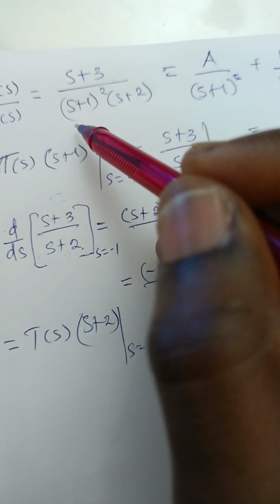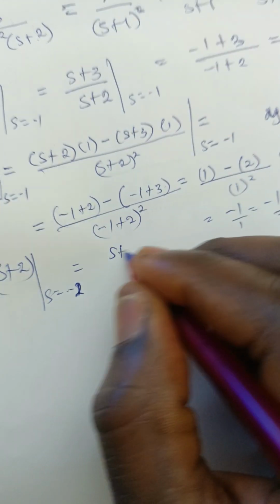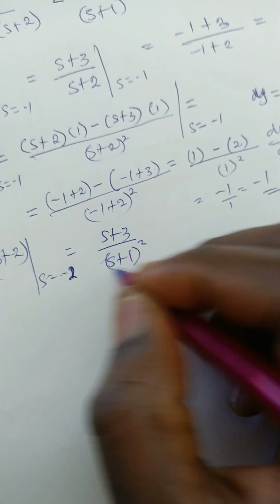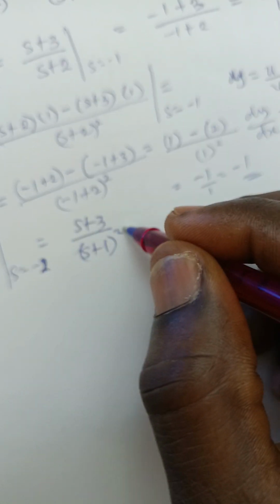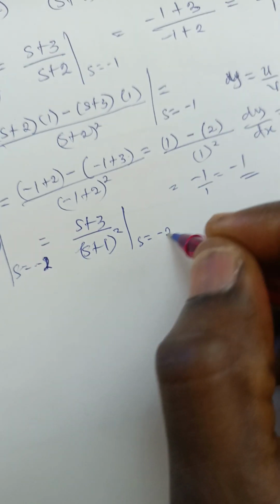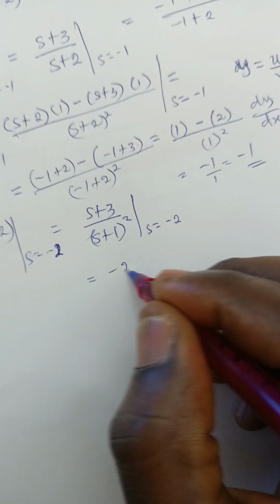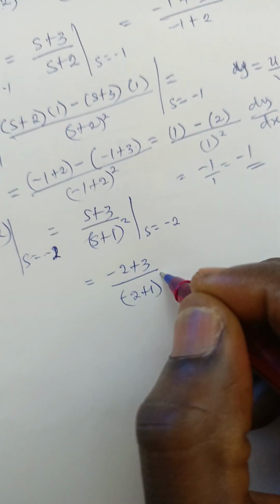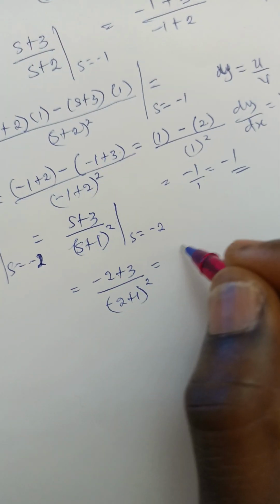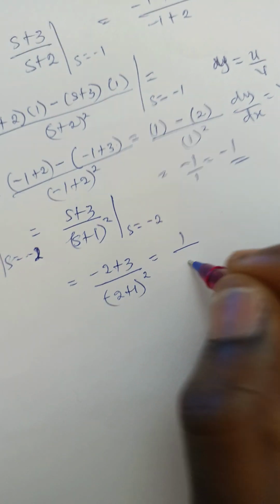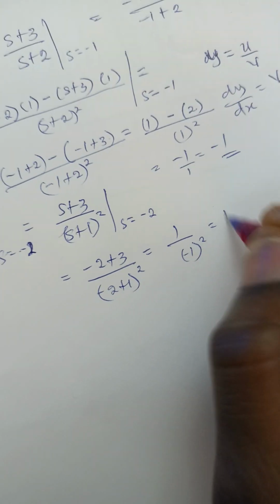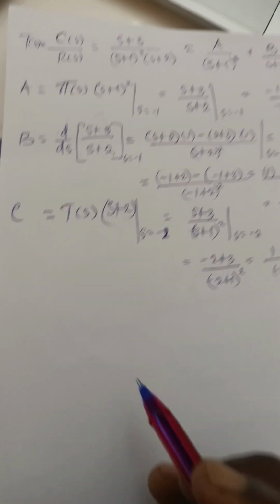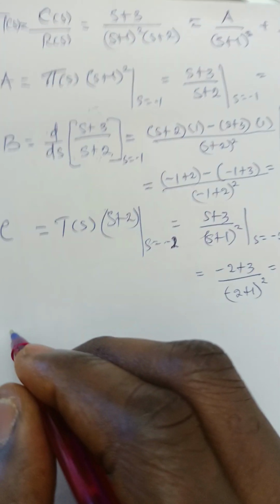You are left with s plus 3 over s plus 1 squared. At this point, you substitute minus 2 there: minus 2 plus 3 over minus 2 plus 1 squared. So that's 1 all over minus 1 squared, and that's 1.